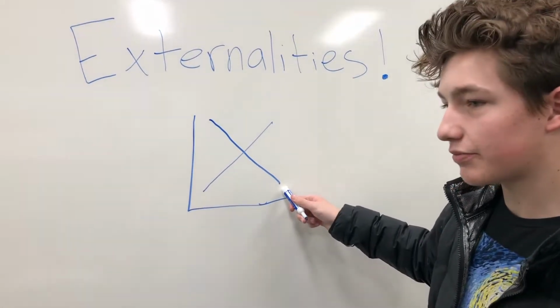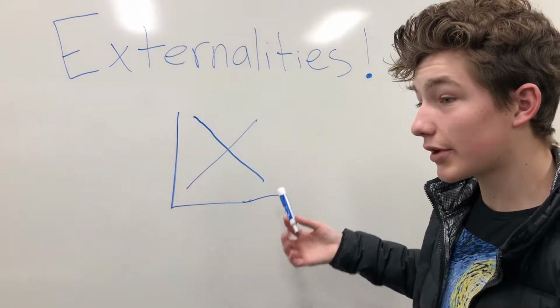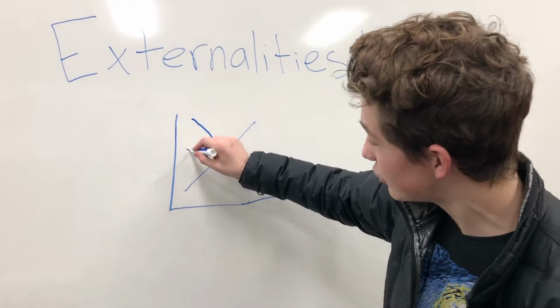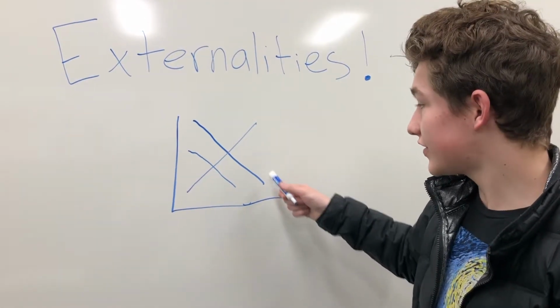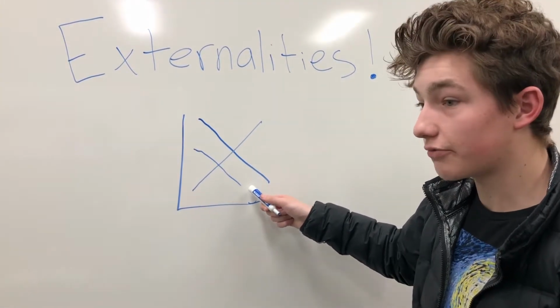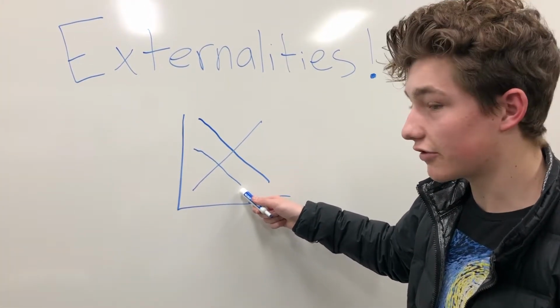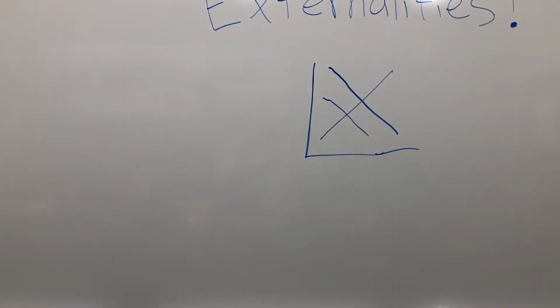But let's say this is the supply of cigarettes, or demand for cigarettes. So the socially optimum amount for cigarettes is actually right here because this has a negative externality. So this is the amount that's actually produced unless there's a corrective policy that brings it down to here, the socially optimum amount.